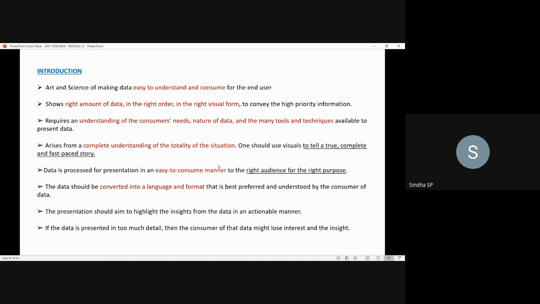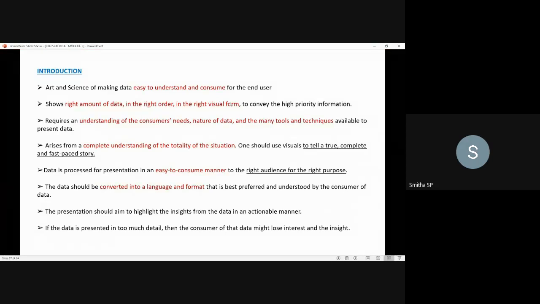Okay, so it's purely about data visualization. All these points I said so far purely speak about the need for data visualization and how it helps in the understanding of the data. Then, what is data visualization? These points tell you that data visualization, in the sense, is an art and science of making the data easy to understand, and it helps the end user consume the data well.